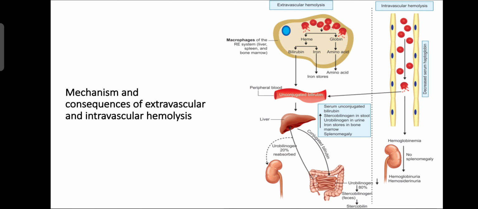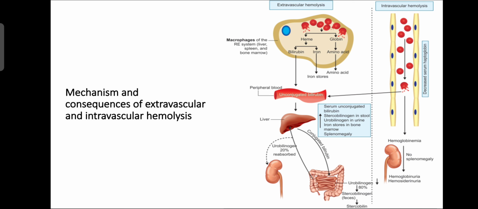Heme is converted into bilirubin and iron, and globin is converted into amino acid because it is made up of protein. Amino acid goes for the protein synthesis. Then iron goes into iron store. Then bilirubin goes into peripheral blood, okay. It is unconjugated bilirubin. That bilirubin goes into liver.